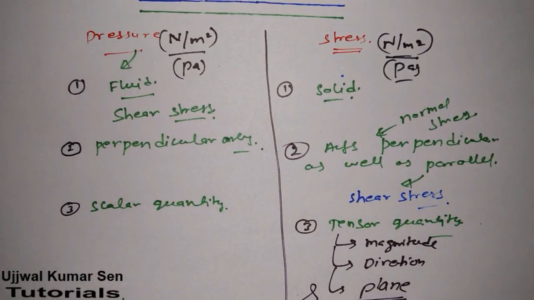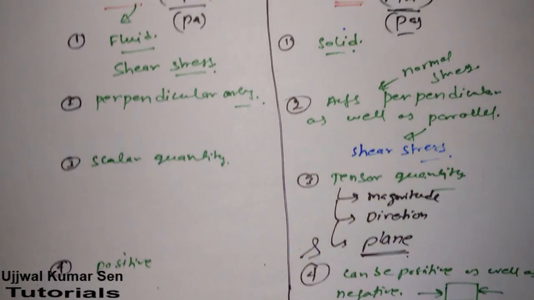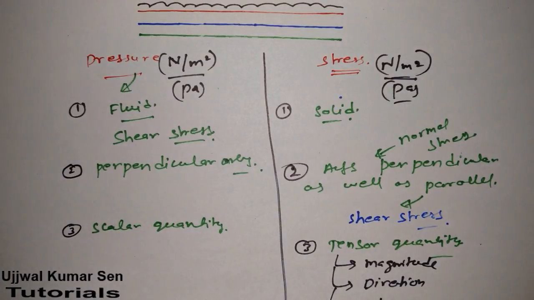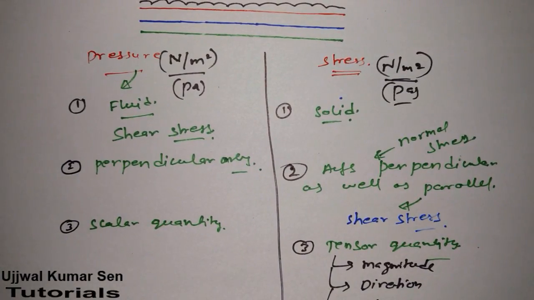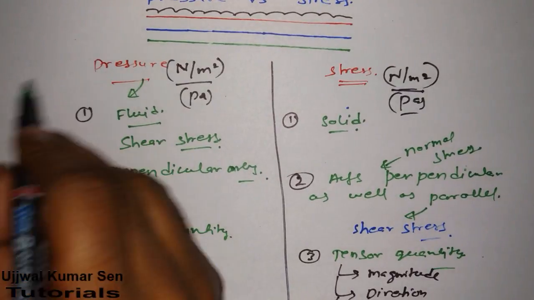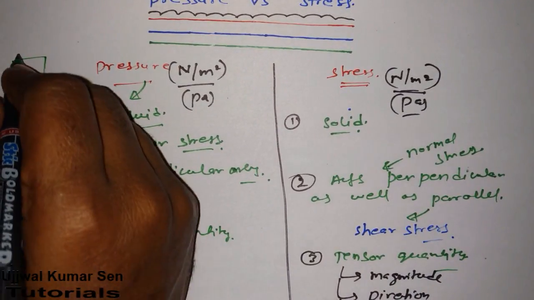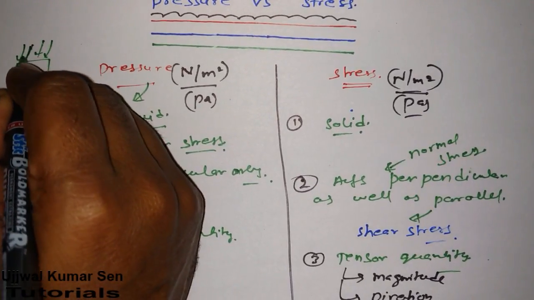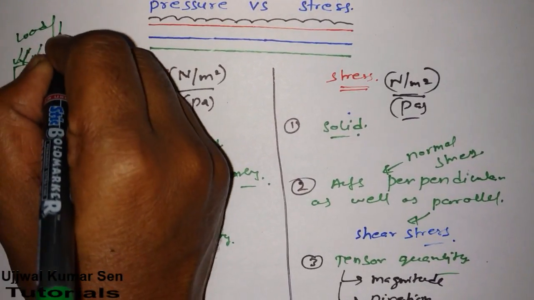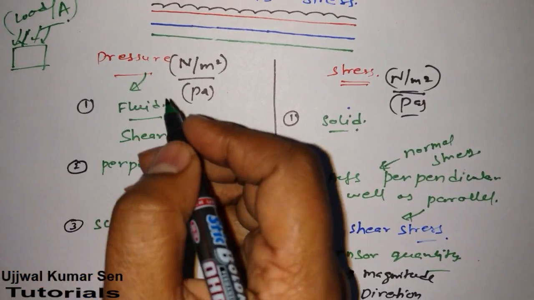These three are most important, but I have gone through many people who asked me this question, and even when I asked them, they said internal, external, all that, but it's not like that. The major differences are here only. So what is basically pressure? If we have an object and we are putting some load on this object, pressure is load per unit area, or force per unit area.